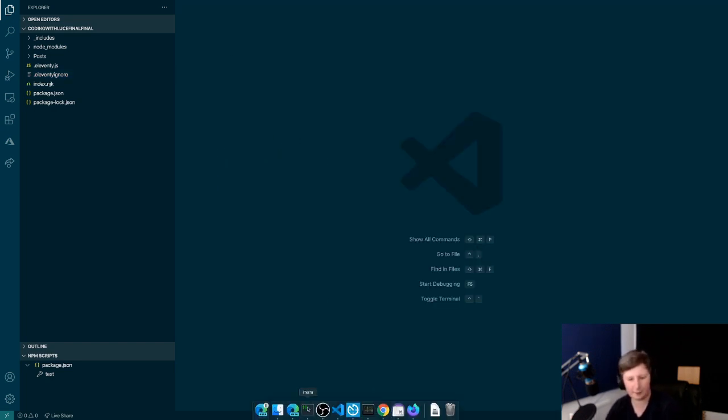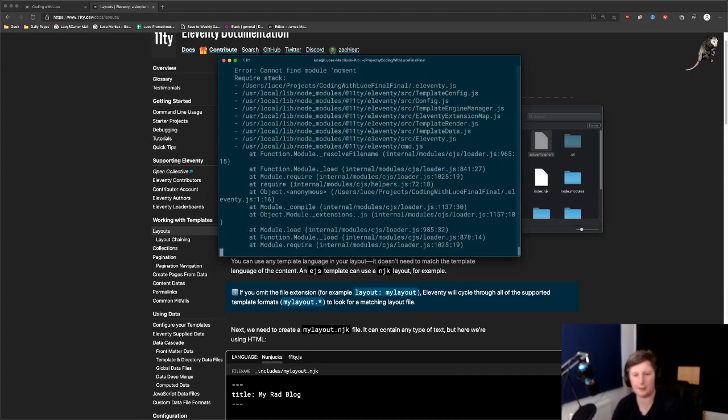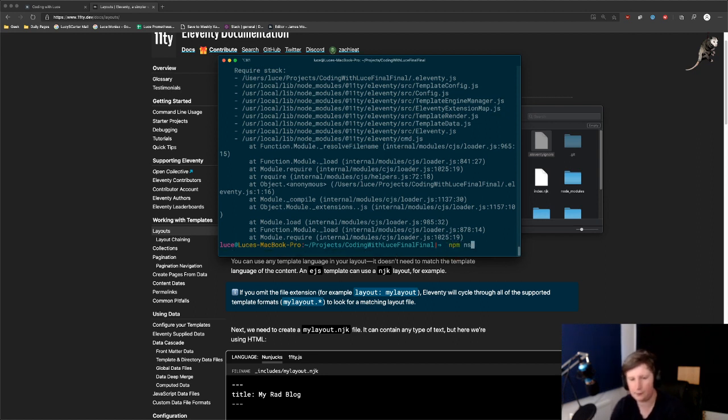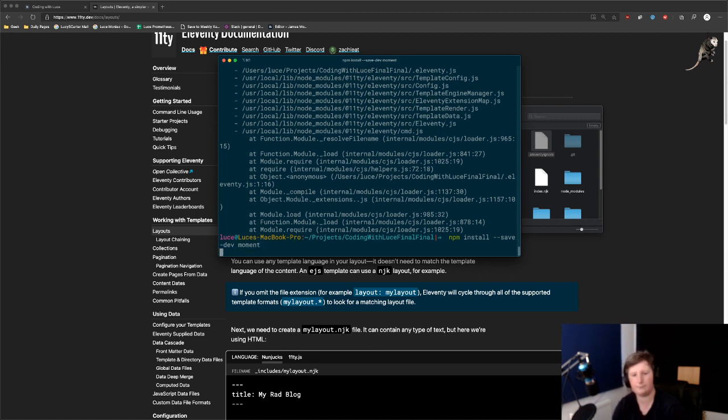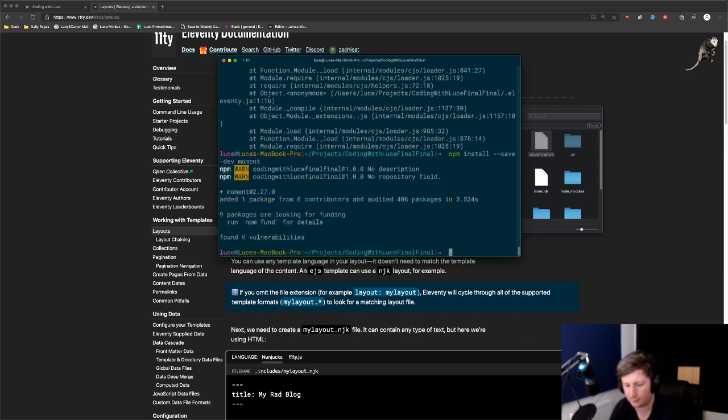But yeah, so we should have everything it needs now. So if we just run Eleventy again. Oh, no, cannot find module moment. Ah, okay. So if we do npm install --save-dev moment, that should grab moment for us. Although we might have to run npm i anyway, but we'll see how we go.